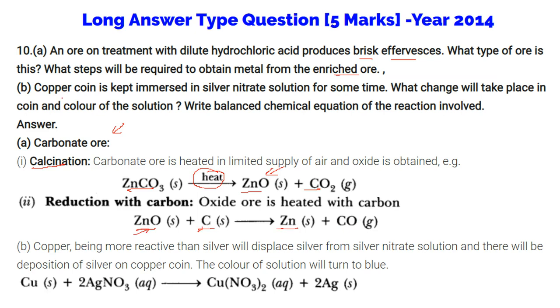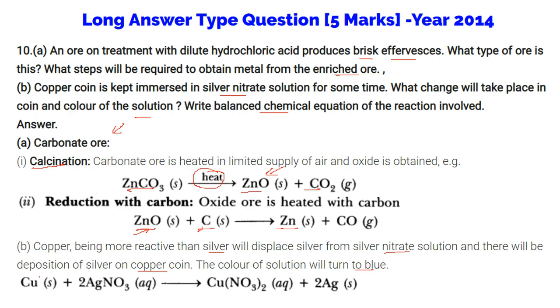Second part: a copper coin is kept immersed in silver nitrate solution for some time. What change will take place in the coin and the color of the solution? Write the balanced chemical equation of the reaction involved. So copper is more reactive than silver. It is going to displace silver from silver nitrate solution, and there will be deposition of silver on the copper coin, and the color of the solution will turn blue.